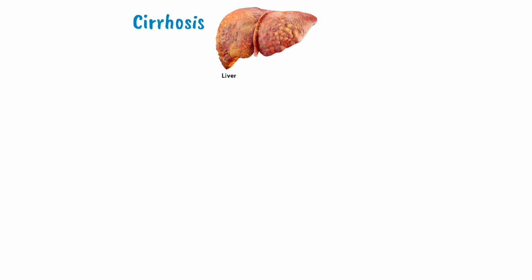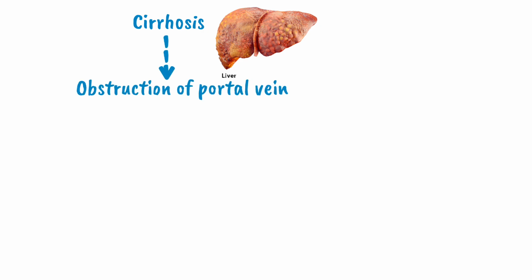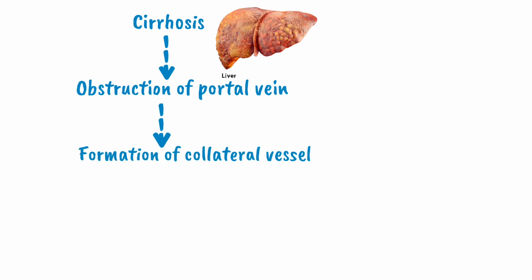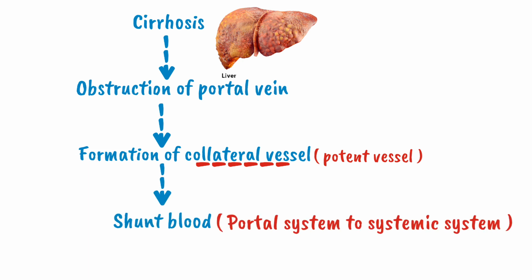Whenever there is cirrhosis of liver, there will be formation of nodules and the liver parenchyma gets fibrosed. Due to the formation of nodules and fibrosis, there will be obstruction to the flow of the portal vein. Due to this obstruction, there will be an increase of pressure in the portal vein, and so there will be formation of collateral vessels. The collateral vessels are patent vessels which are usually non-functional. But whenever there is increased pressure in the portal system, they become active and shunt the blood from the portal system to the systemic system.